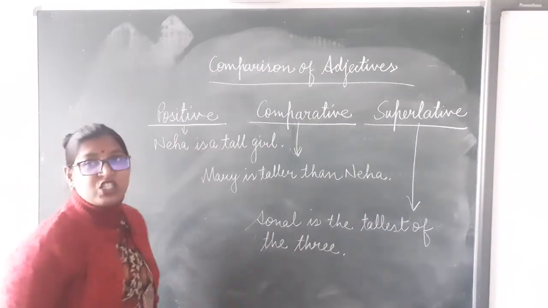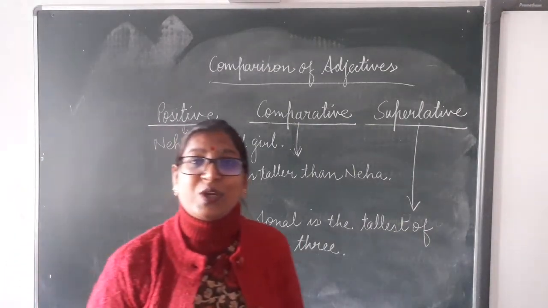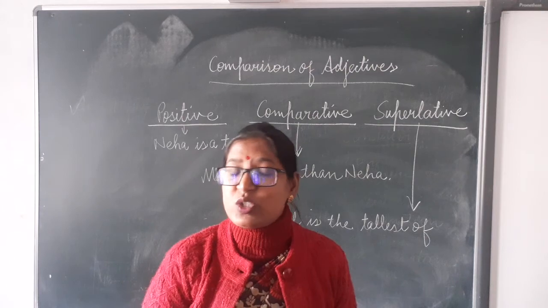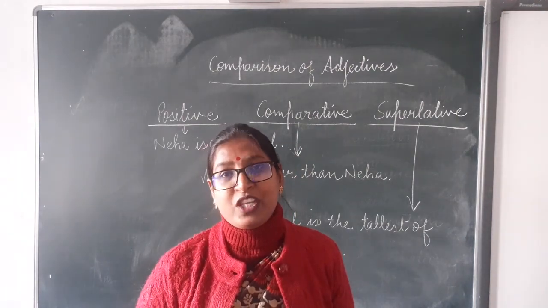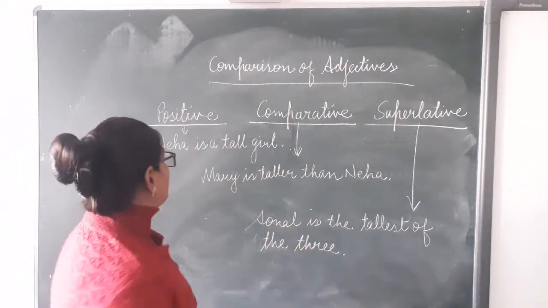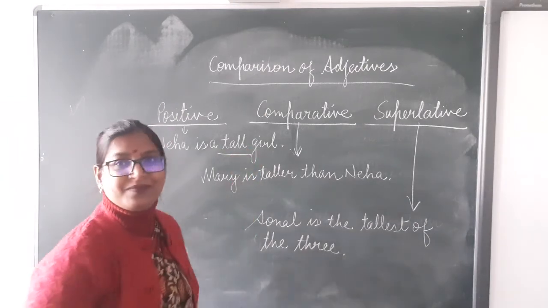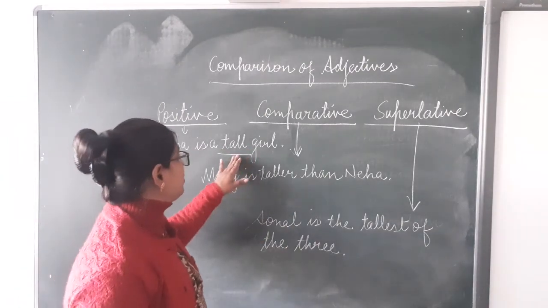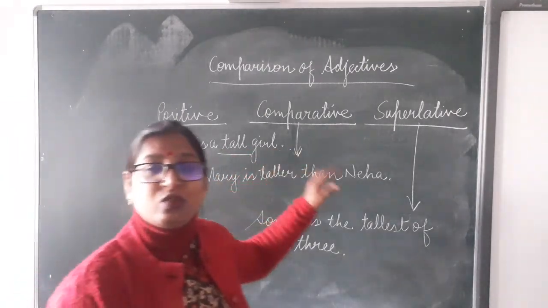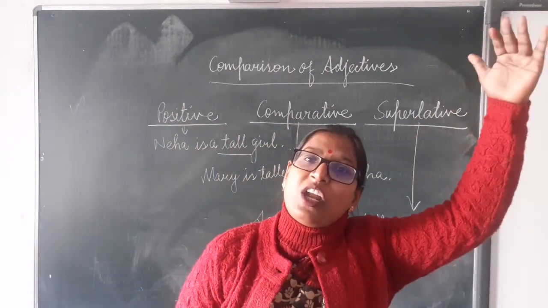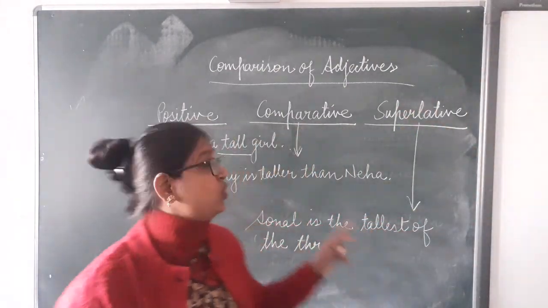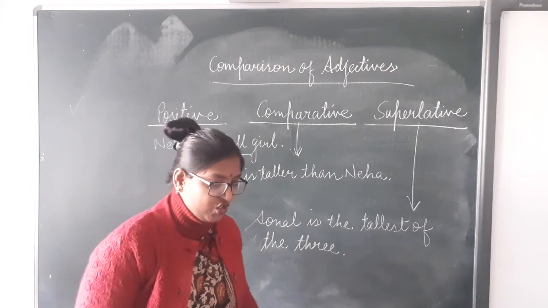Neha is a tall girl. What is an adjective? Which word is qualifying the noun? Surely you will say tall, because it is qualifying the noun girl. What kind of girl? Tall girl. Okay, so tall is an adjective.